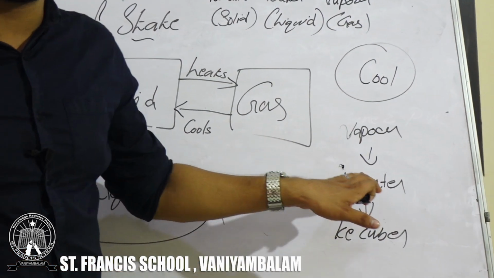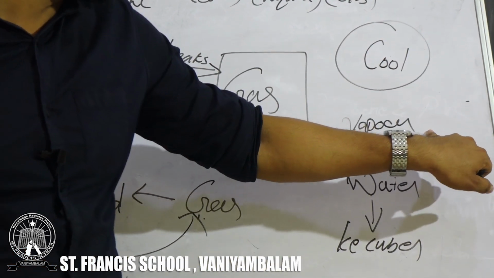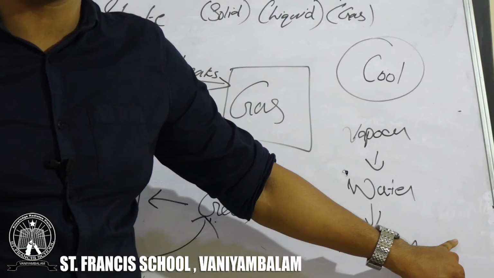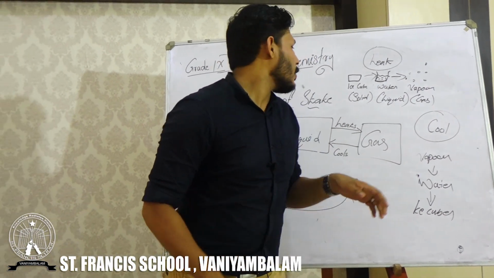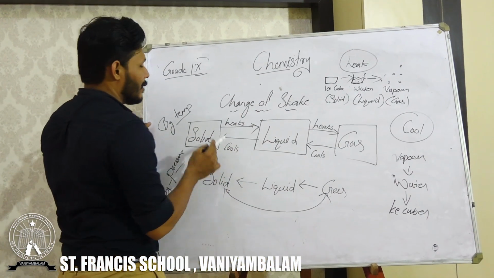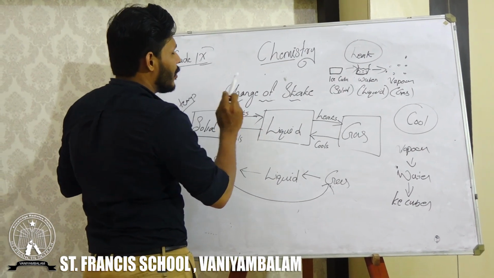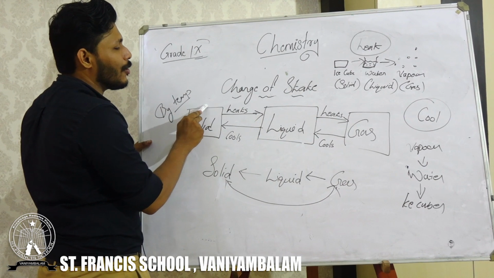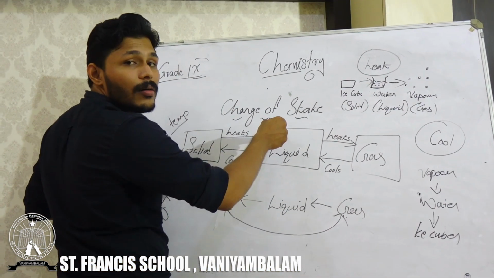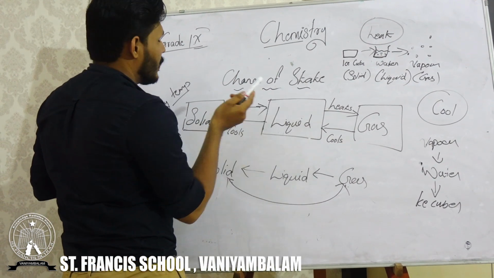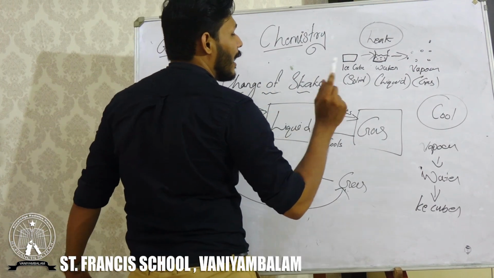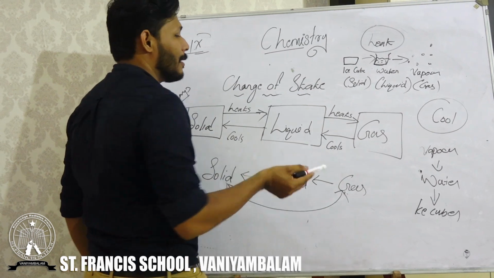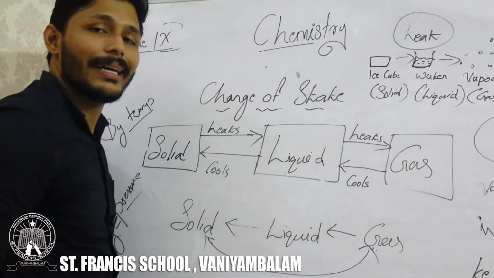To make the ice cubes. So this is a gaseous state, liquid state and solid state. This also has been converted or changed. So here the same thing I have written here. Solid state undergoes heat. That means ice cube heats to form the water. Solid heats to form liquid. Then this water again I heat to form the water vapors. That means liquid again heats to form gas.